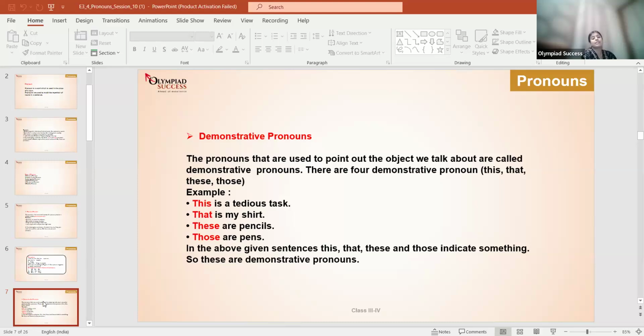This is a tedious task. That is my shirt. And what is the meaning of tedious? Tedious means difficult. Okay. That is my shirt. These are pencils. Those are pens. In the above sentences, this, that, these, and those indicate something. So these are called demonstrative pronouns. Okay, clear? This, that, these, those.